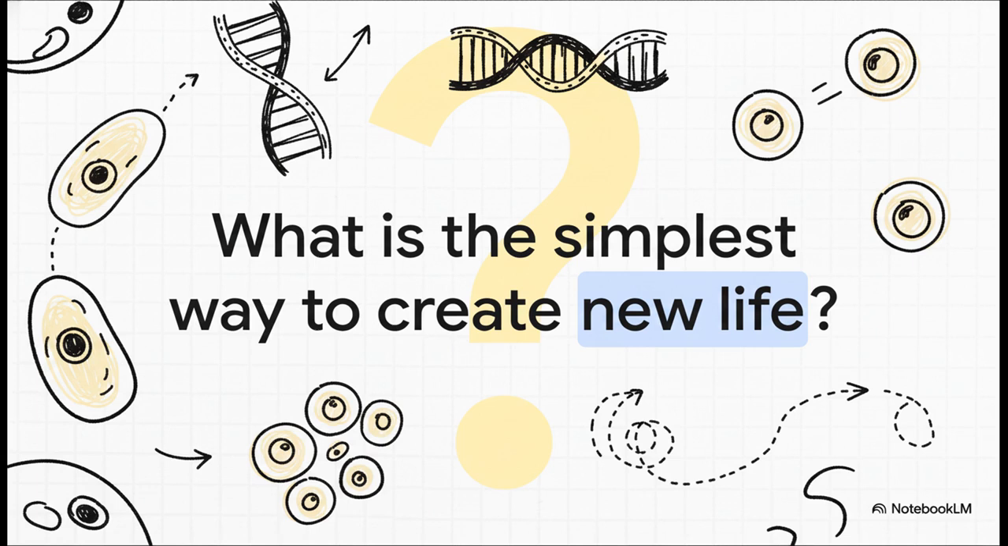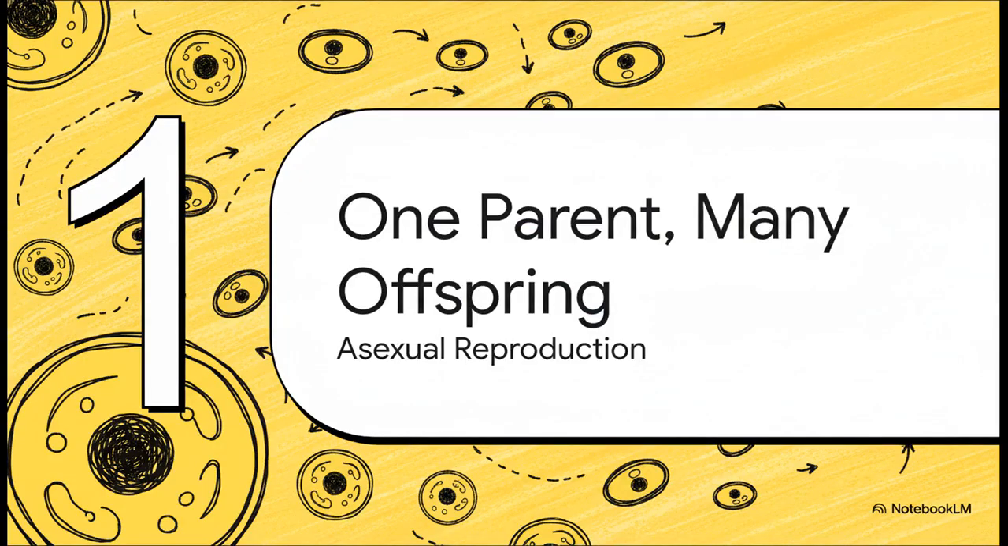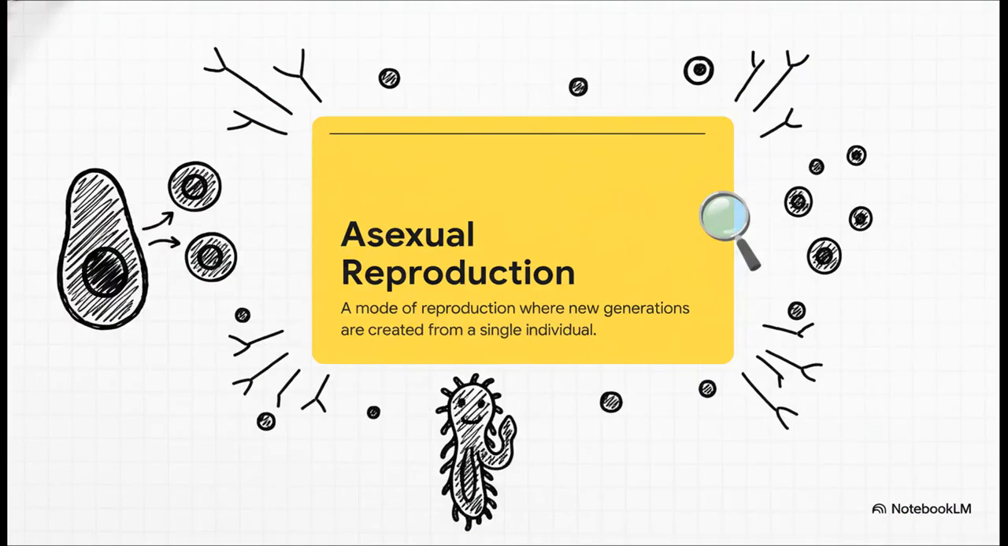Let's explore this together. This brings us to our first main topic, one parent, many offspring. We're going to understand what asexual reproduction is. So, what exactly is asexual reproduction? Well, it is a mode of reproduction where a new generation, a new organism, is created from just a single individual. And very importantly, this happens without the involvement of gametes, which are the special reproductive cells.